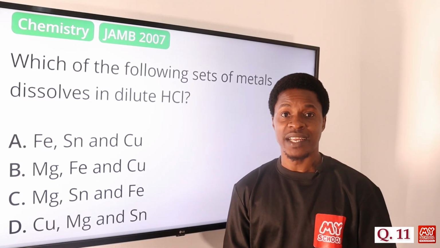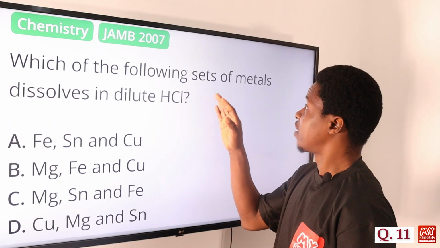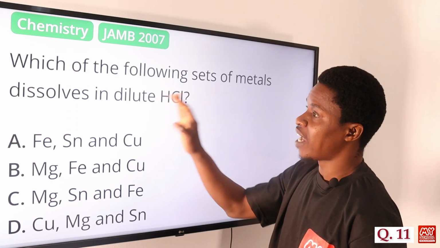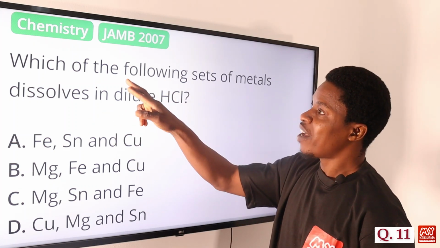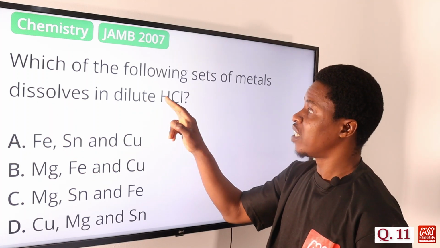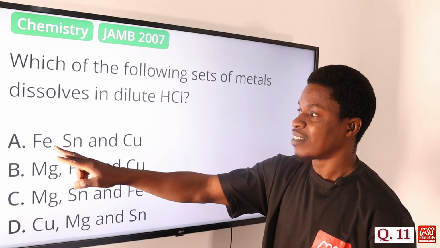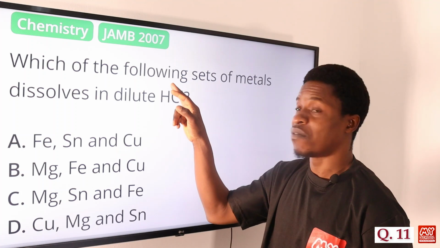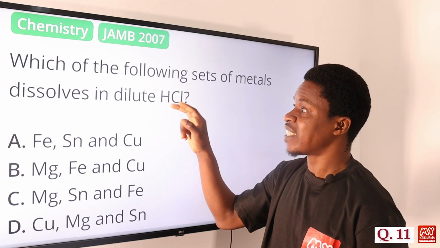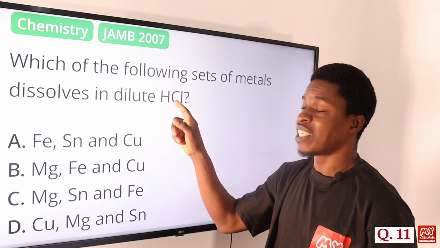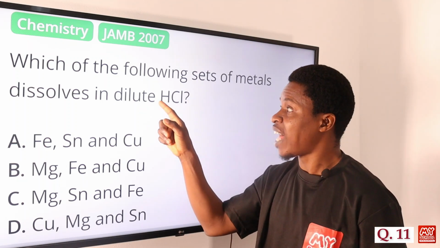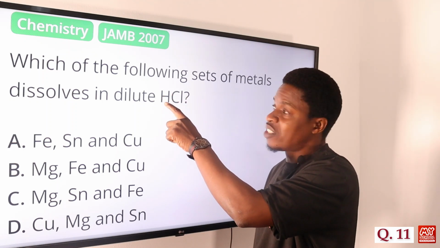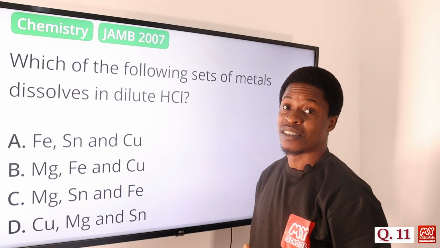Now let's move on to question number 11. Which of the following sets of metals dissolves in dilute HCl? For any of these metals to dissolve in dilute HCl, it means that the metals are usually positively charged, and in this HCl we have hydrogen positively charged while chlorine is negatively charged. So any metal that is able to dissolve in dilute HCl has the power to displace the hydrogen ion. Once it displaces the hydrogen ion, it can come in to dissolve this HCl, to separate it.